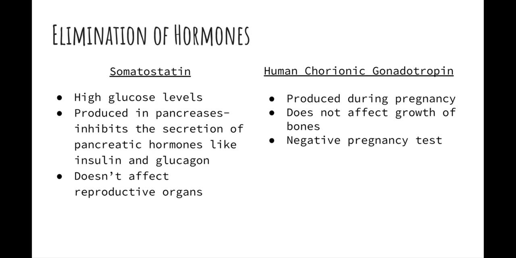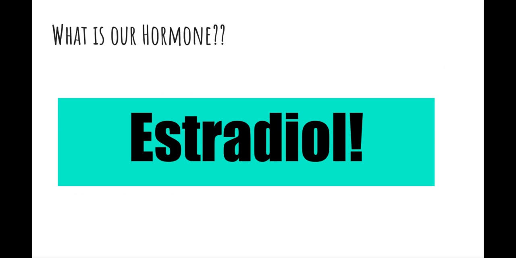When looking back upon HCG, we know that it is produced during pregnancy and it doesn't affect the growth of bones. HCG and estradiol are similar in a lot of ways, and to figure out which of these hormones we had, we decided to ask for a pregnancy test for our third and final test. We found out that both the control rats and our rats were not pregnant. This shows us that it couldn't be HCG due to the lack of pregnancy. So we decided that our hormone was estradiol.